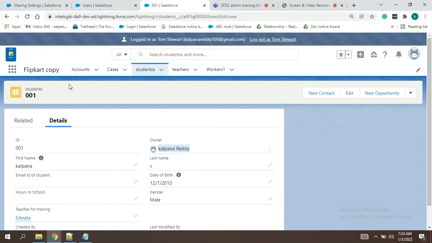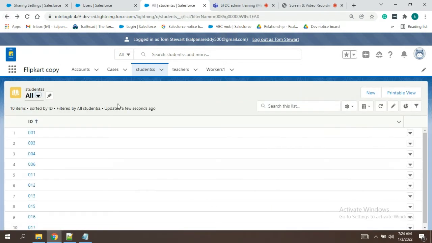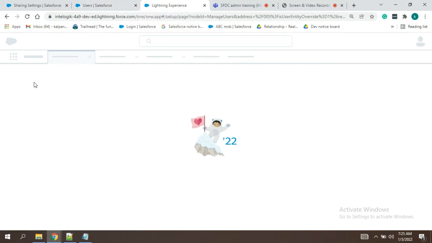Owner is Kalpana. Okay, this is one type of sharing. When we are sharing based on roles or roles and subordinates, we can utilize this. We had one more option in the sharing rules, that is based on some criteria. We'll see that also now.